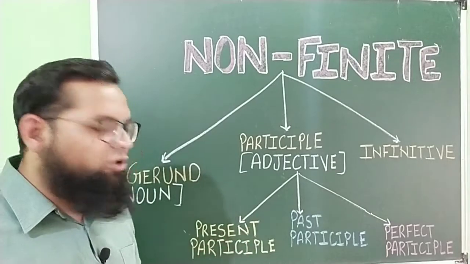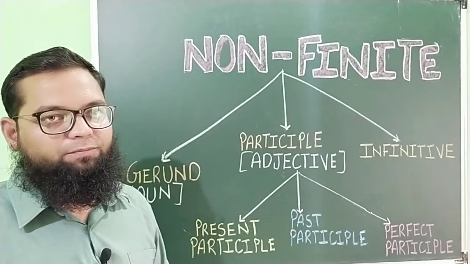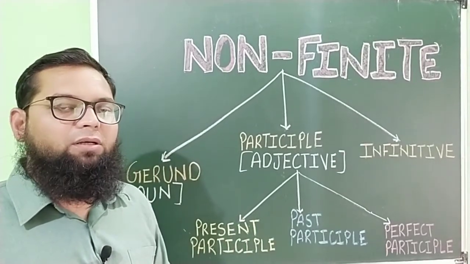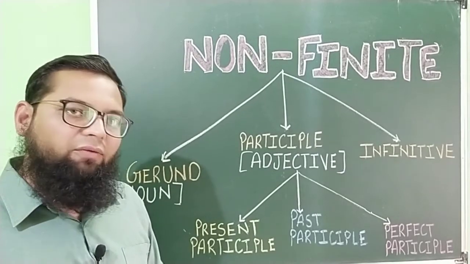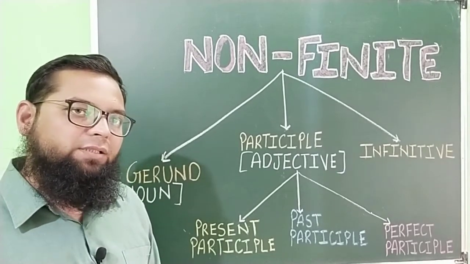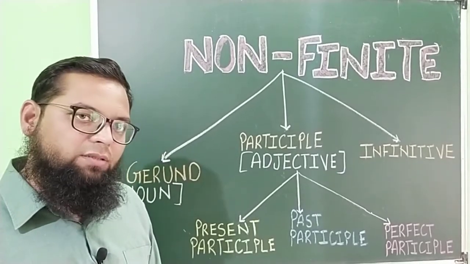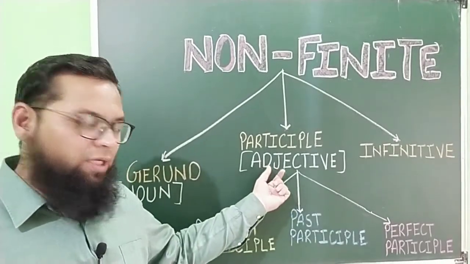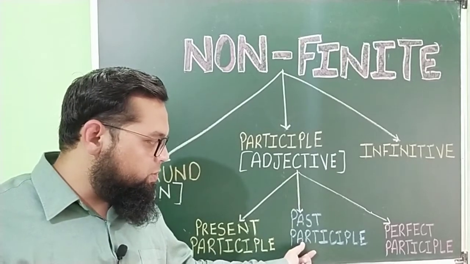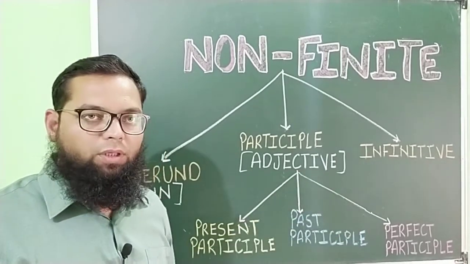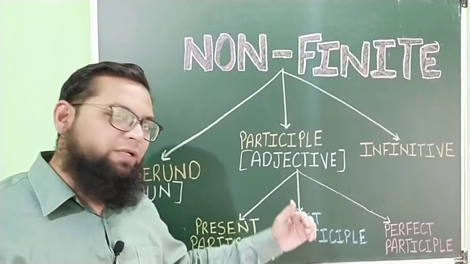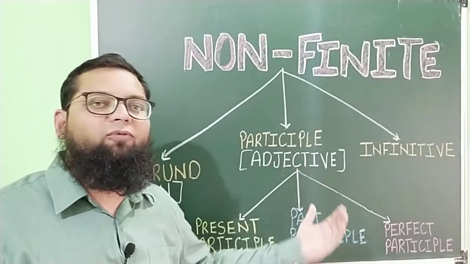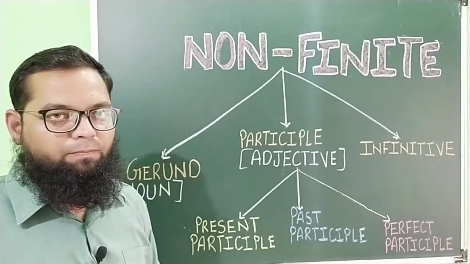Past participle will be the third form of the verb. For example, written, driven, played, organized, etc. But it will be an adjective. And with past participle also there will be a noun. And this past participle will describe the noun that follows the past participle.